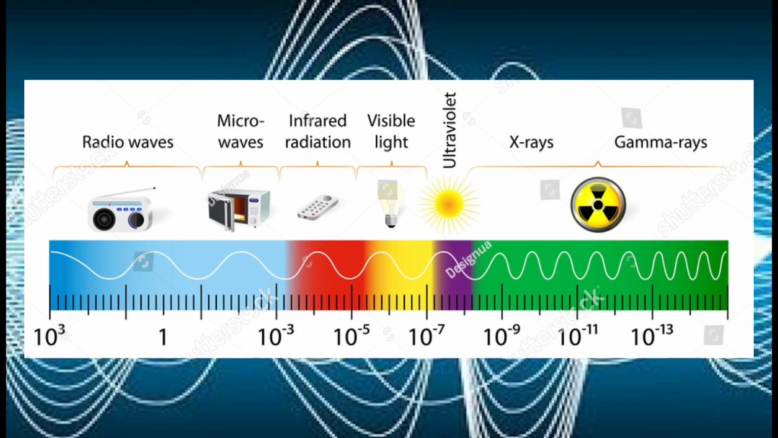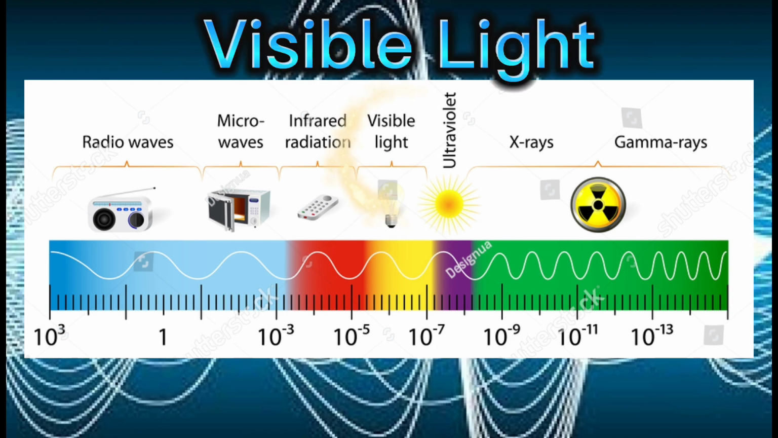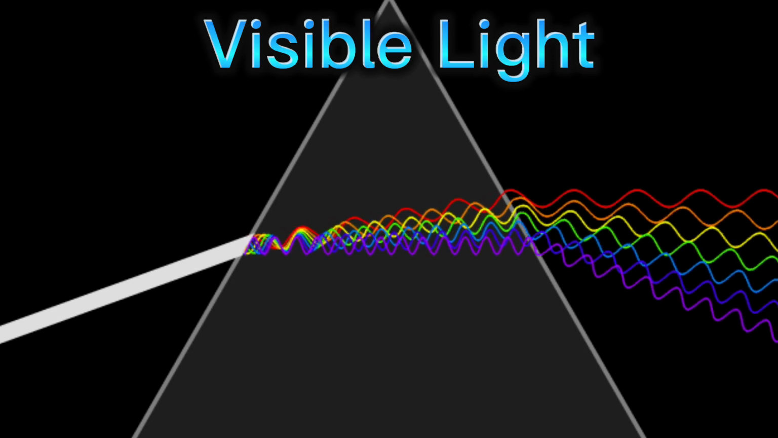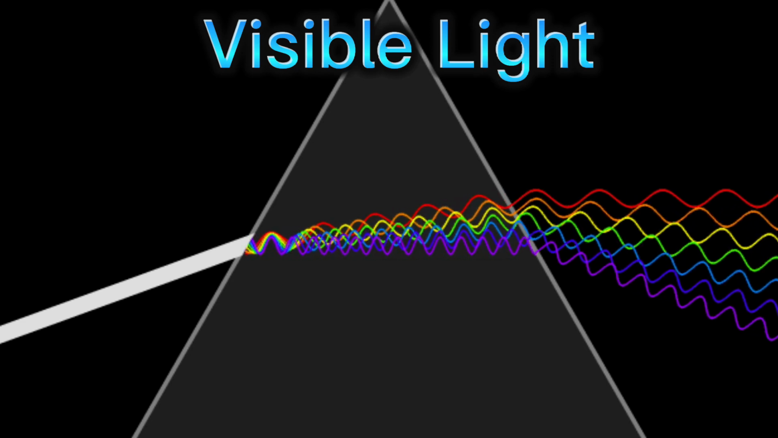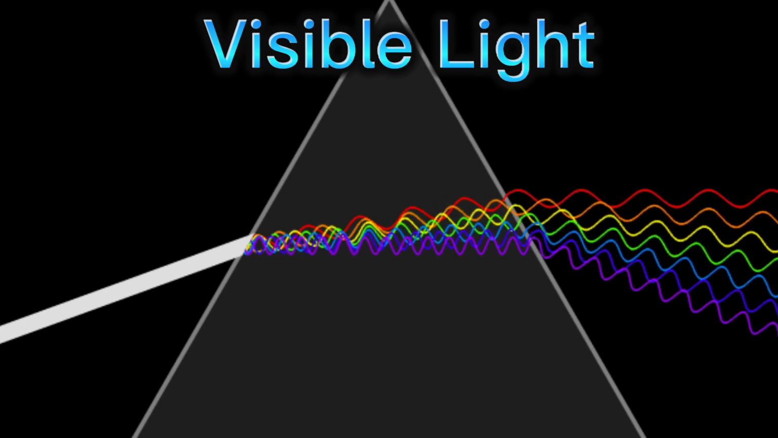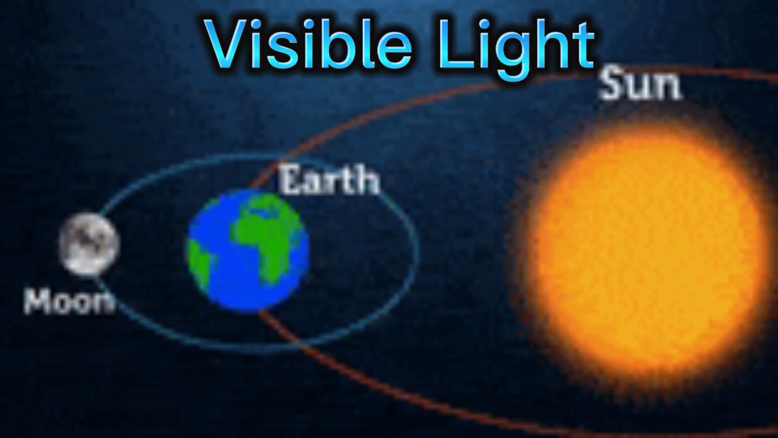All electromagnetic waves are light, but the band of the electromagnetic spectrum that people and animals can see is called visible light. When a beam of light passes through a prism, a person can see each color of the rainbow separated into their individual wavelengths.